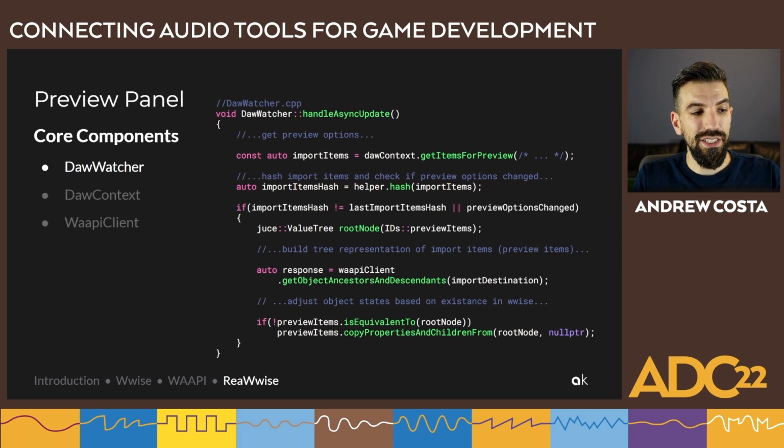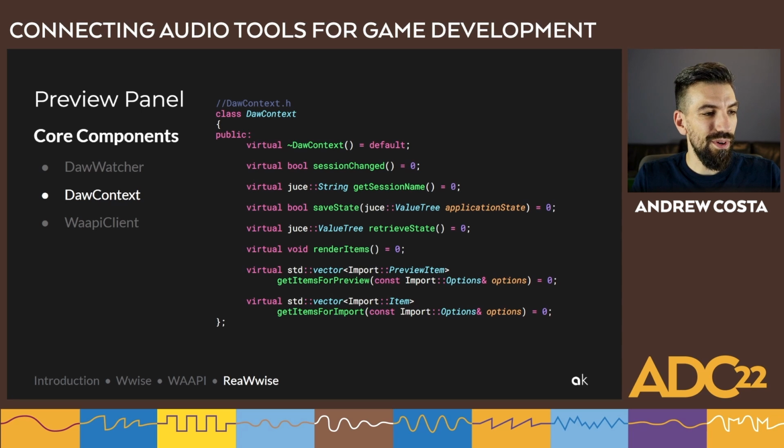It also then fetches information from the WAAPI client about the existence of certain objects. We want to know if they'll be newly created or if we're going to replace them. That's added to the value tree. And once we finish constructing this value tree, we compare it with the previously existing one, and if it's different, we swap them. The preview panel is actually listening to changes in this value tree, and when it changes, the preview panel will get a notification and it'll update itself.